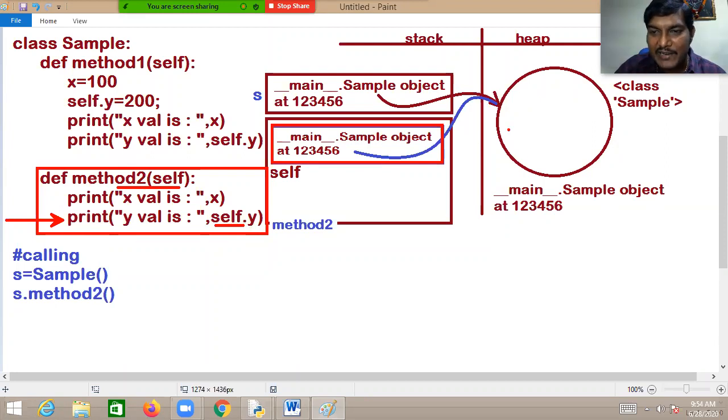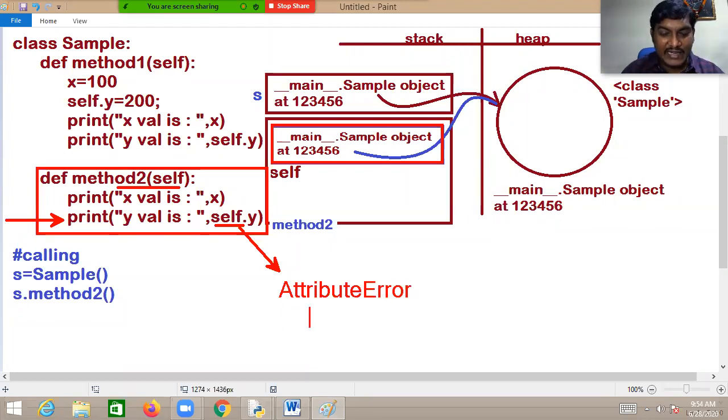Have we found any variable with the name Y inside the object? No, there is no variable Y still. But without having the variable Y, you are requesting the system to get it. How will it be possible? Then you will be getting an AttributeError. Kindly understand, AttributeError.